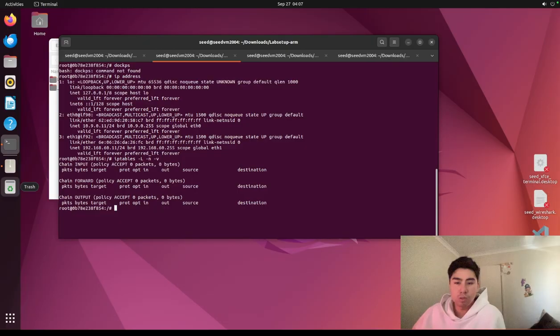So this rule is an input chain of the filter table. This rule specifies that ICMP echo requests, or ping requests, sent to 7.0.2.3. How did I get that?